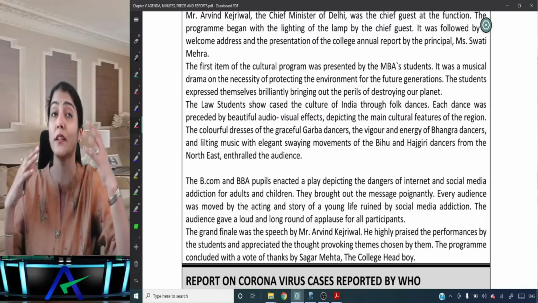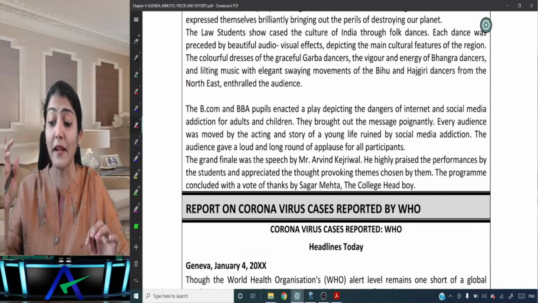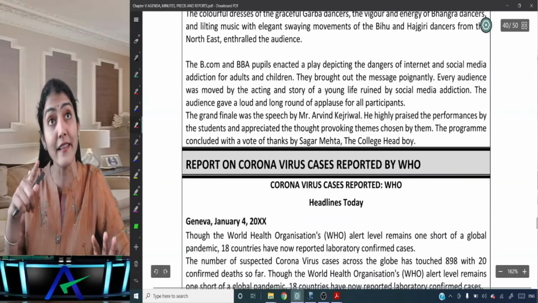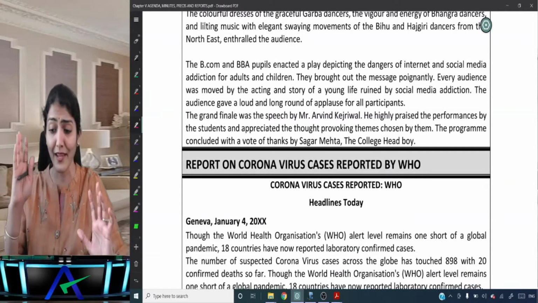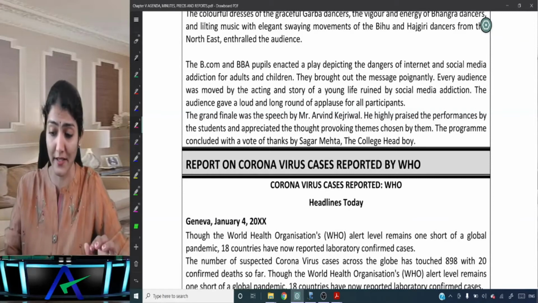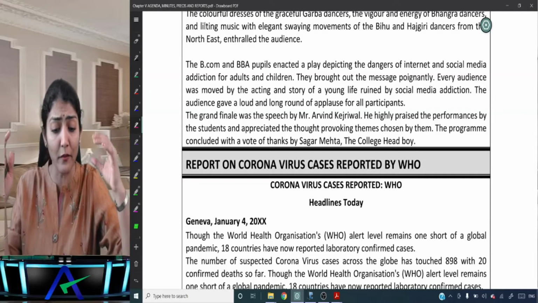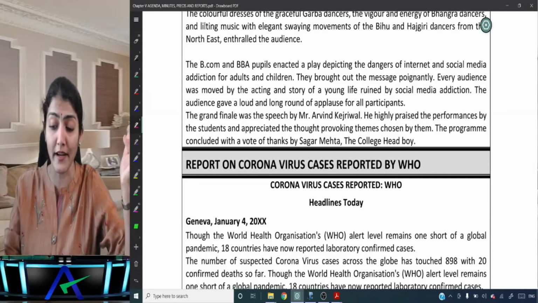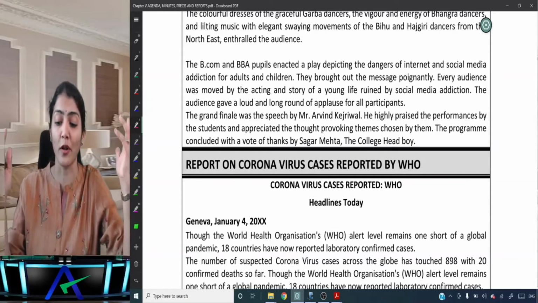The colorful dresses of the graceful Garba dancers, the vigor and energy of the Bhangra dancers, and the little music with elegant swaying movements of the Bihu and Hajgiri dancers from the northeast enthralled the audience. The BCom and the BBA pupils enacted a play depicting the dangers of internet and social media addiction for the adults and the children. So not only children, adults also, it says it's a problem. Right, they brought out the message poignantly, very clearly, very effectively.